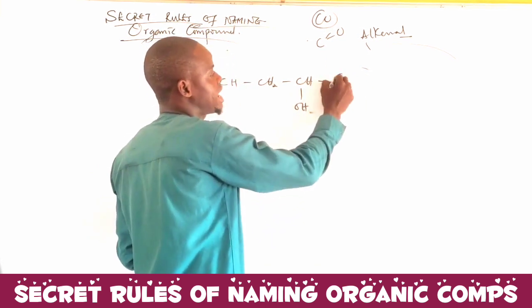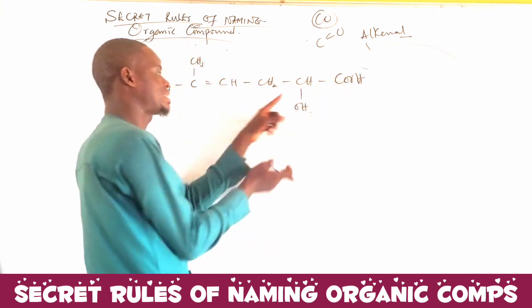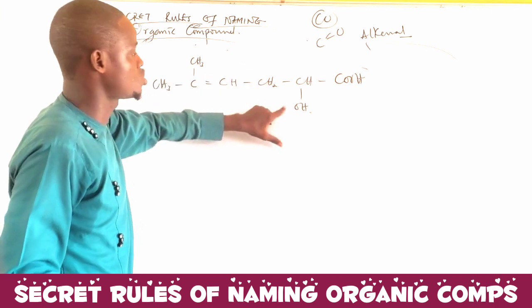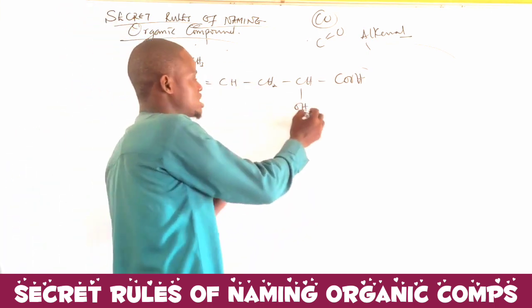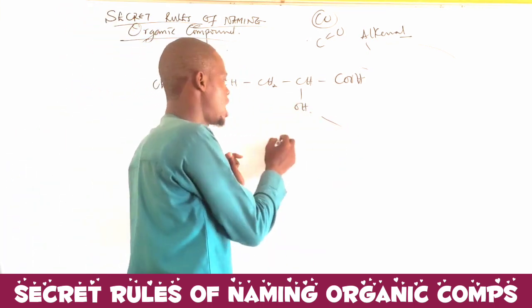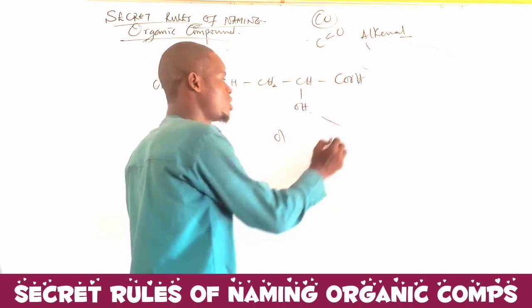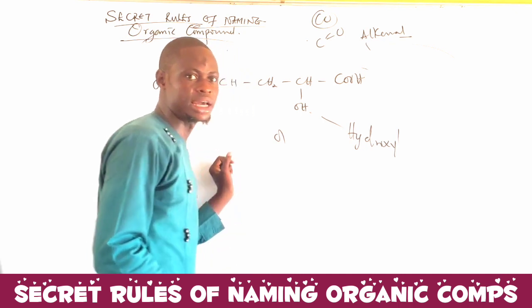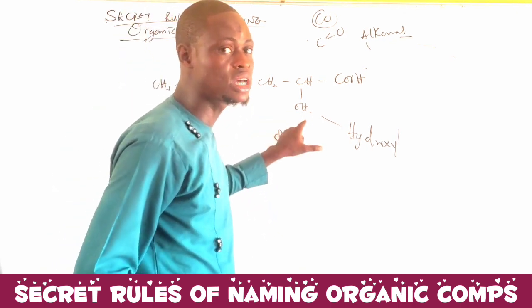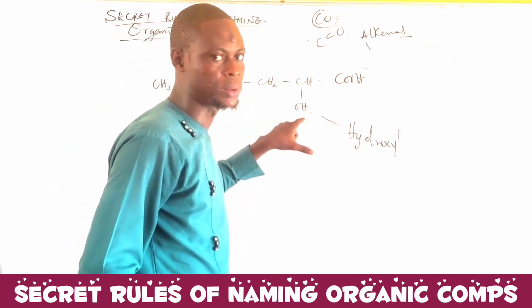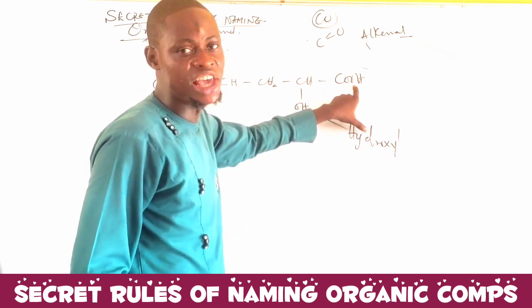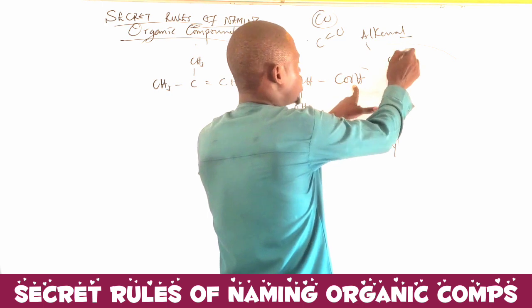But if it is going to act as a substituent, it will be attached to a carbon. If it is not attached to a carbon, we will not call it ol. Rather, we write it as hydroxyl. It is a hydroxyl because it is acting as a substituent, not a functional group in this case. So the only functional group that we have is oic. This is an oic functional group.